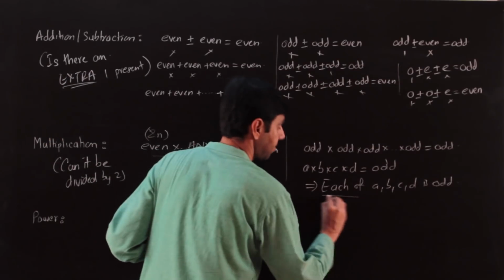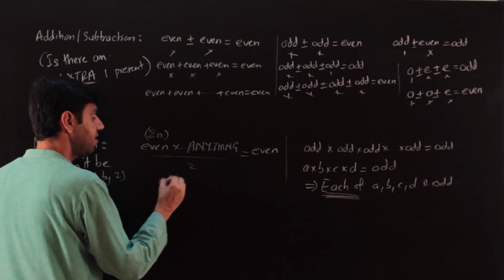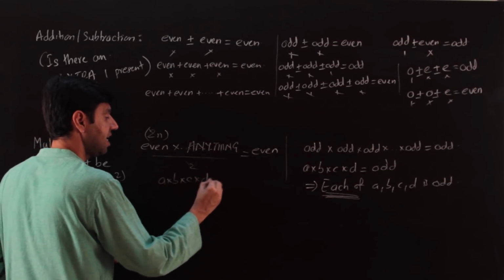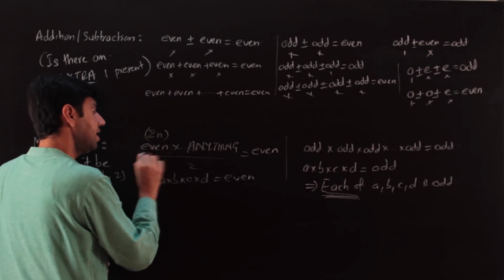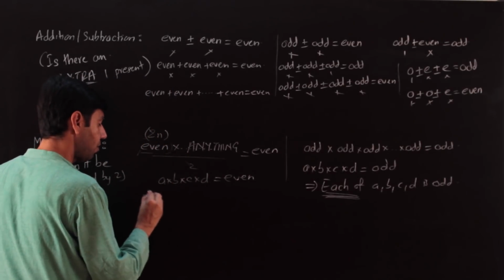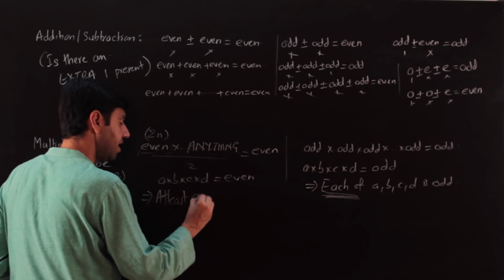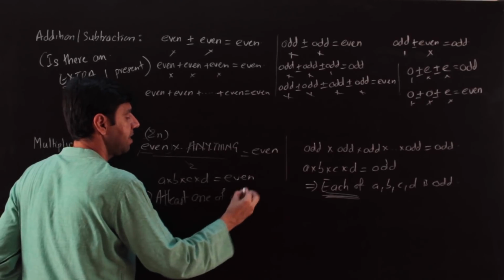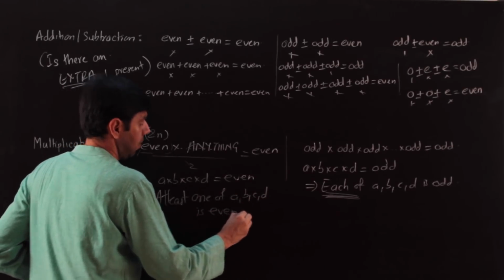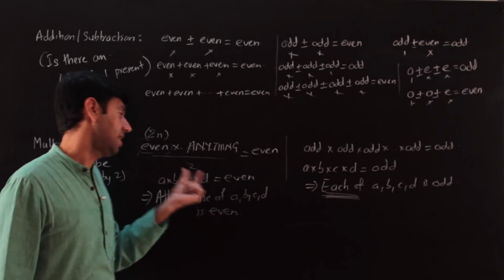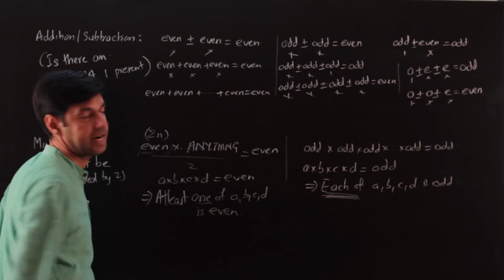And just to make you appreciate the difference, if I had A into B into C into D is even, I cannot say each is even. One number is enough to make it even. So my only conclusion is at least one of A, B, C, D is even, right? All may be even, it is possible, then also the product will be even, but I don't know what is happening. So all I can say is just at least one.